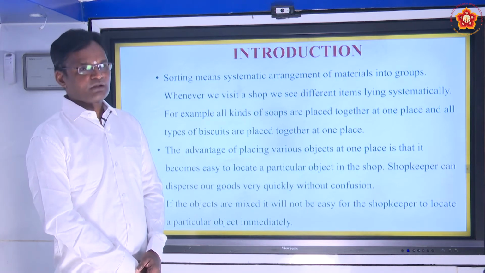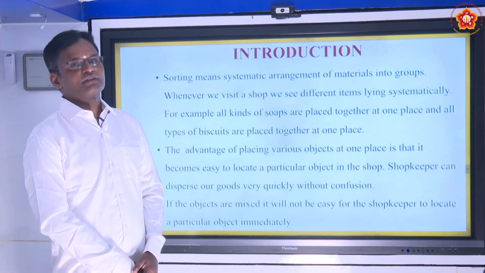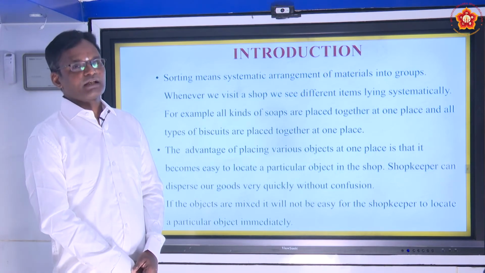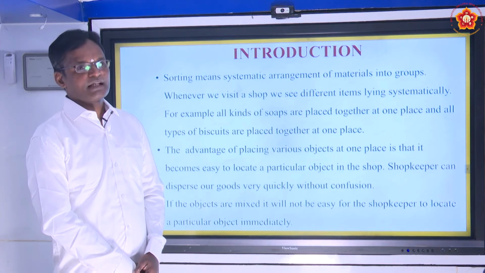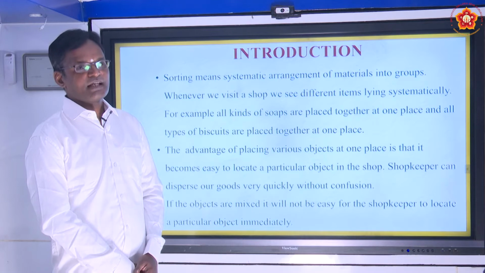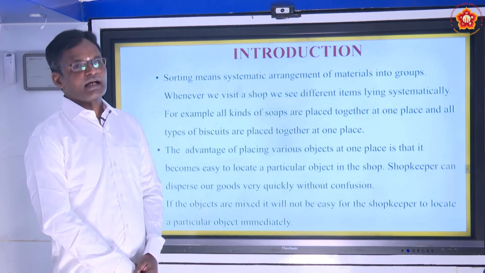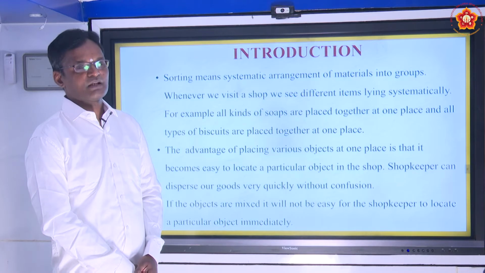For example, all different kinds of soaps will be arranged together at one place. Similarly, all kinds of biscuits will be arranged together at one place.